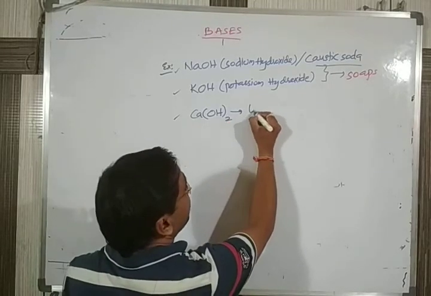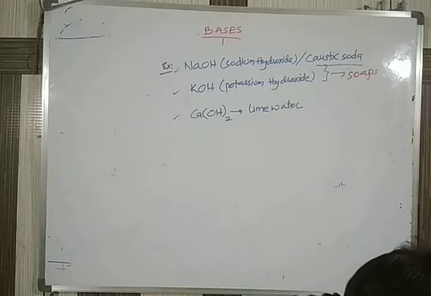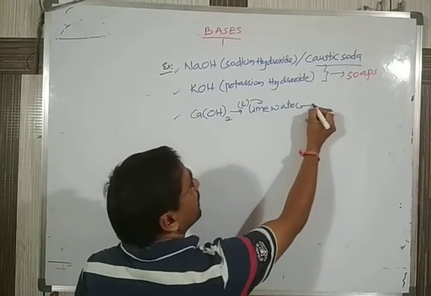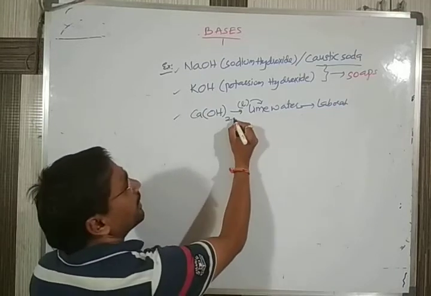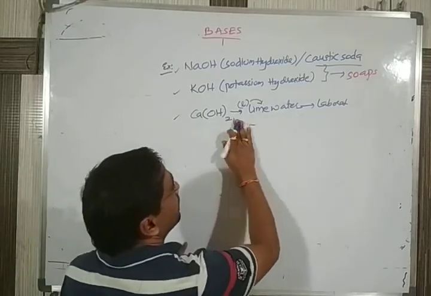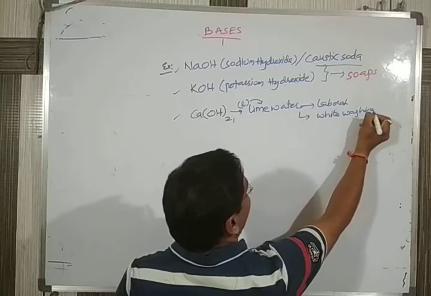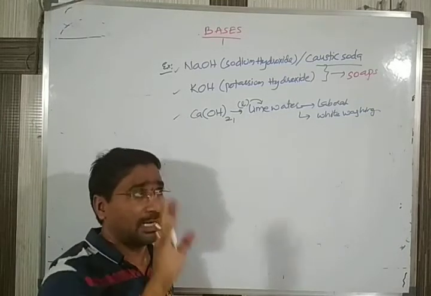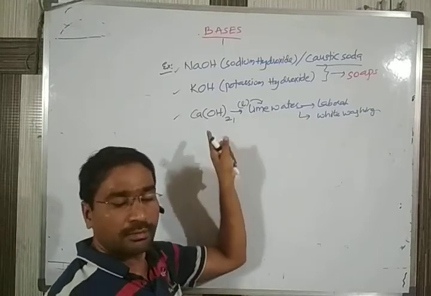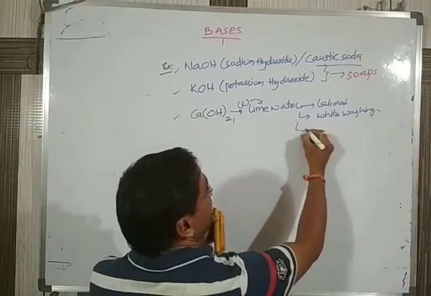Calcium hydroxide in the liquid state is called lime water. We use lime water in our laboratory, and calcium hydroxide was used in olden days for whitewashing. Nowadays everyone uses paints, but in some villages and interior areas, calcium hydroxide in the liquid state is still used for whitewashing.